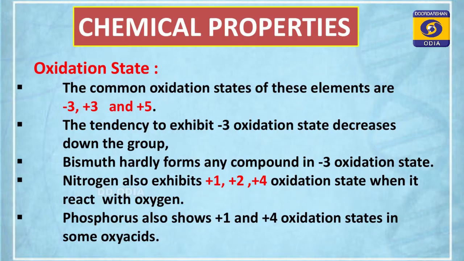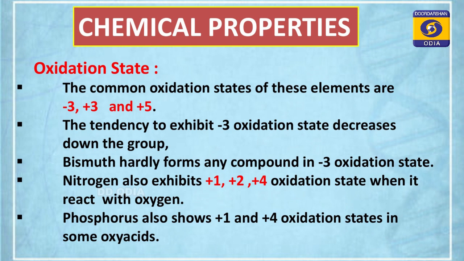Now next point, the tendency to show -3 oxidation state decreases down the group. Bismuth hardly forms any compound in -3 oxidation state because it has low ionization energy, it is metallic, it is electropositive, so -3 oxidation state is not possible. Nitrogen also exhibits +1, +2, +4 oxidation states in addition to the others. Nitrogen exhibits all the oxidation states from -3 to +5.